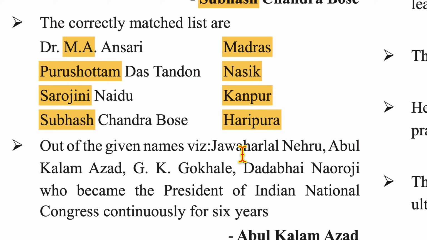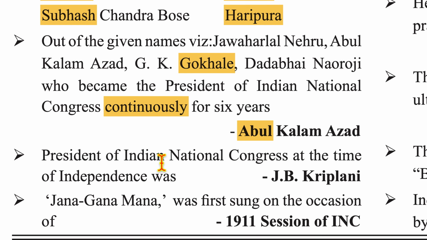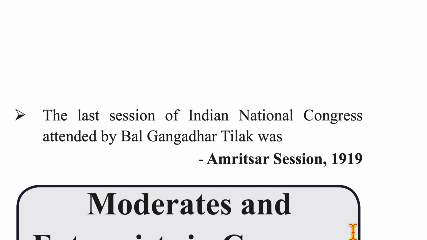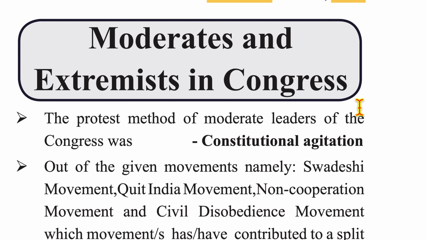Out of the given names, Jawaharlal Nehru, Abul Kalam Azad, G.K. Gokhale, Dadabhai Naoroji, who became the president of Indian National Congress continuously for 6 years? Answer is Abul Kalam Azad. The president of Indian National Congress at the time of independence was J.B. Kripalani. Jana Gana Mana was first sung on the occasion of the 1911 session of INC. The last session of Indian National Congress attended by Bal Gangadhar Tilak was the Amritsar session of 1919.